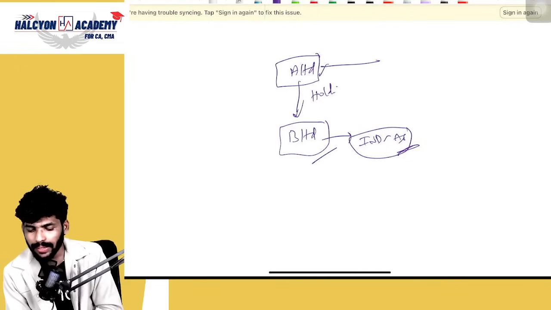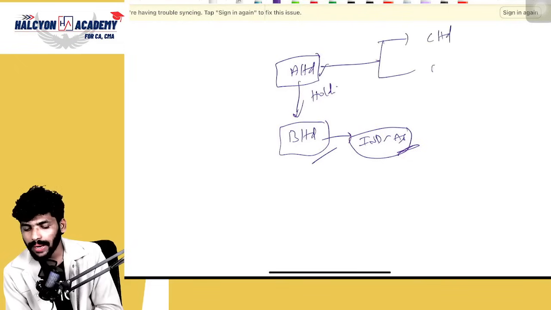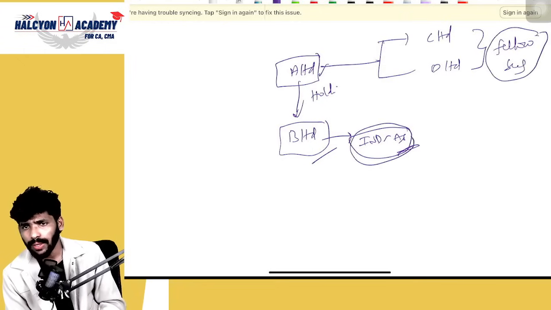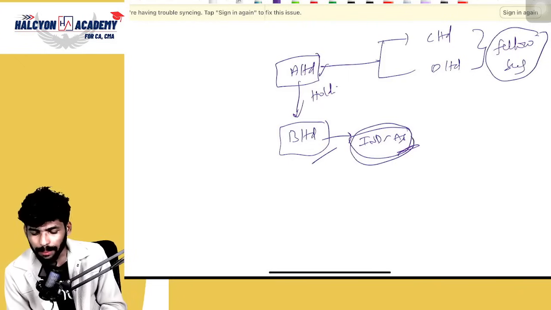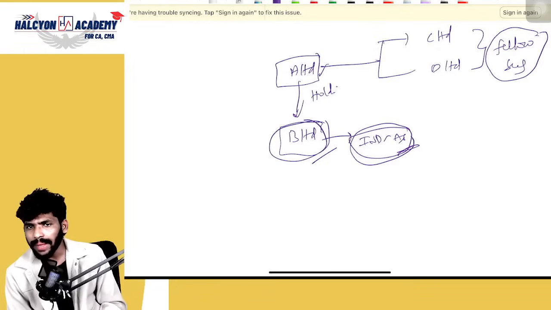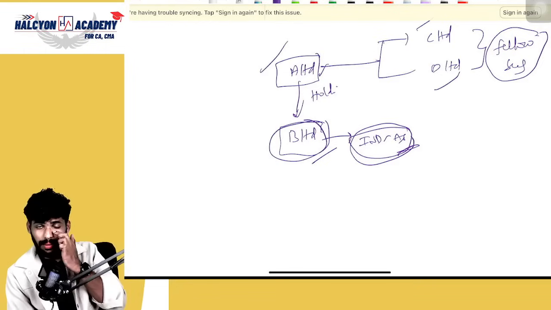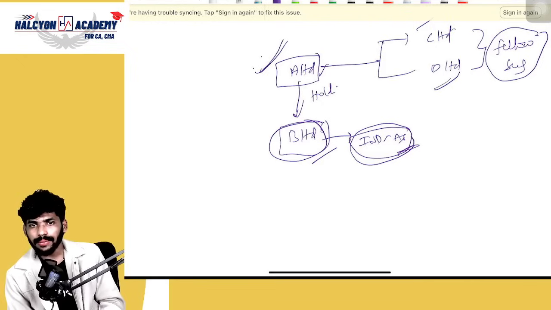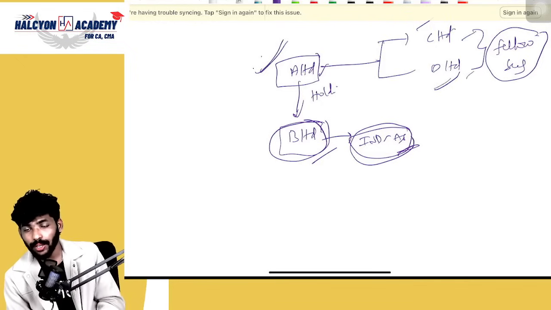So this A Limited has two subsidiaries, C Limited and D Limited. These two we can call fellow subsidiaries, correct or not? We can call them fellow subsidiary companies. Now, Ind AS is applicable to B Limited. My question is whether Ind AS is applicable to A Limited only, or A Limited and C Limited, or D Limited, or C and D only, or all? Can you please answer?